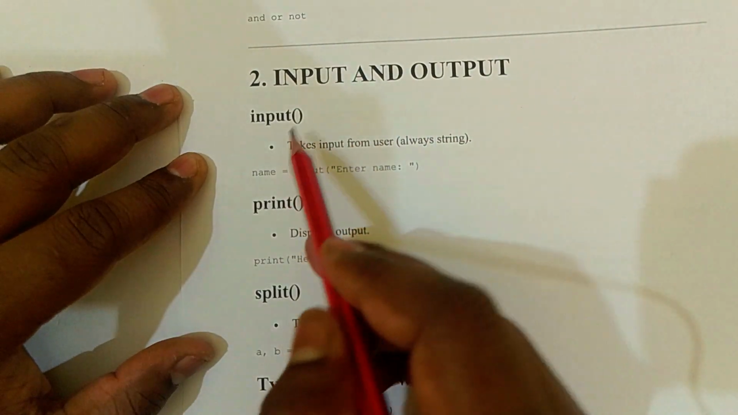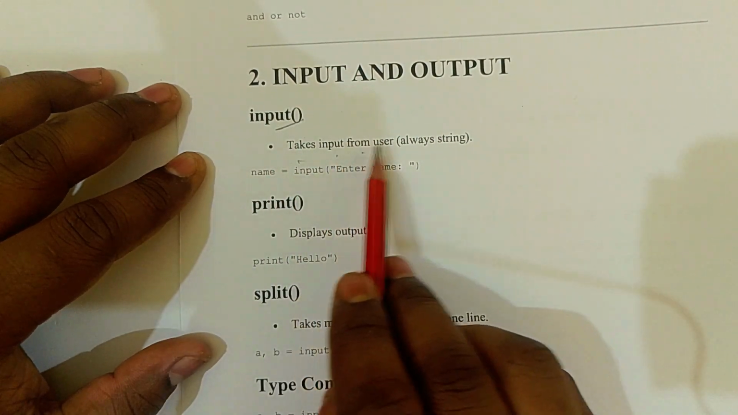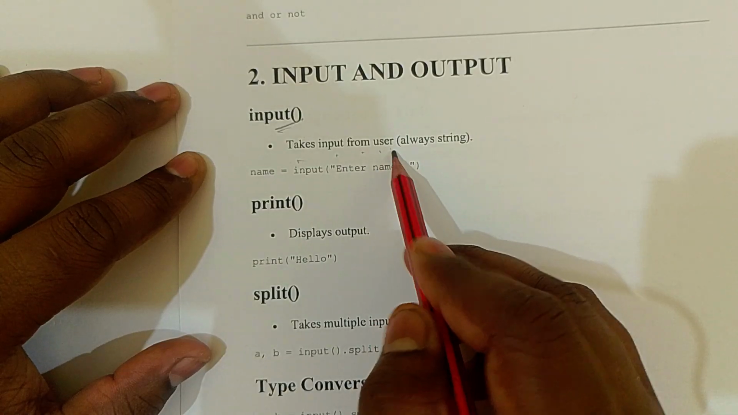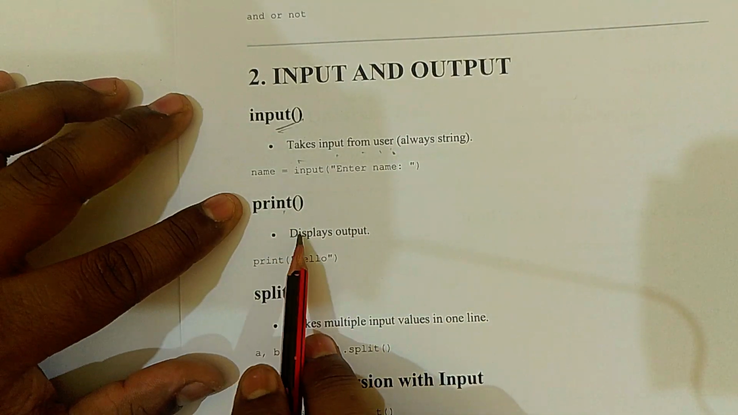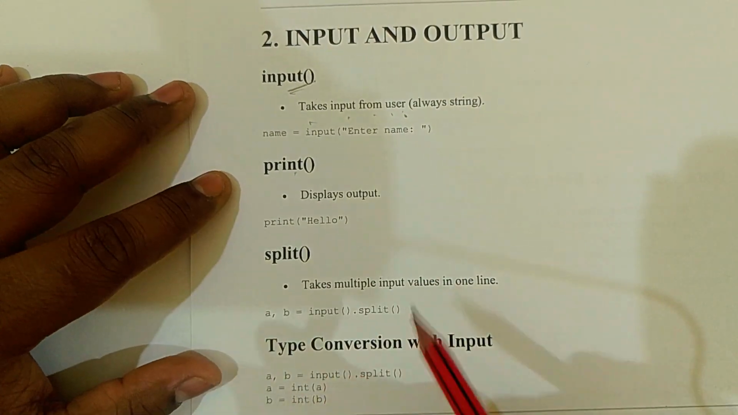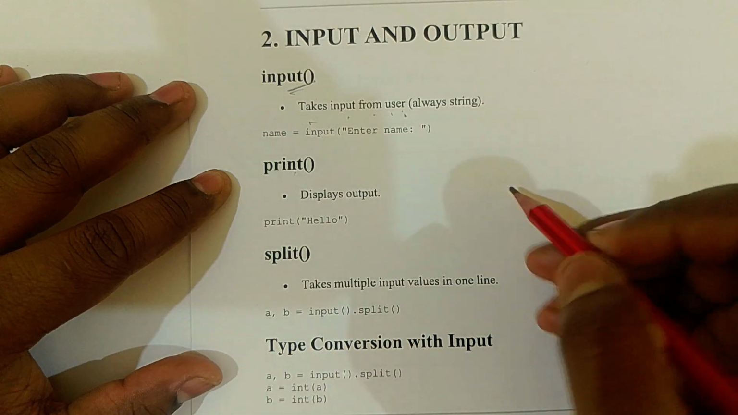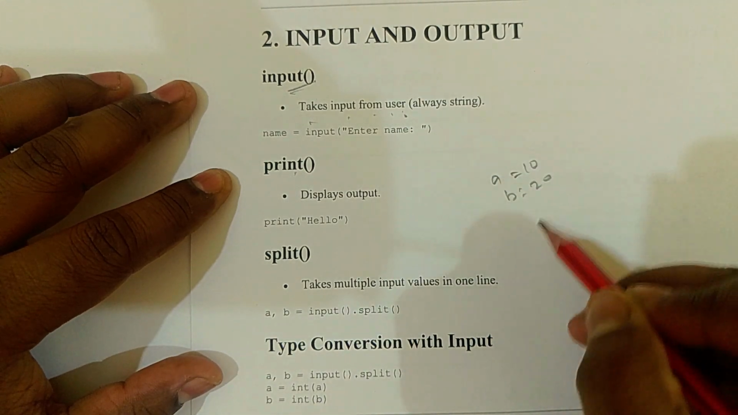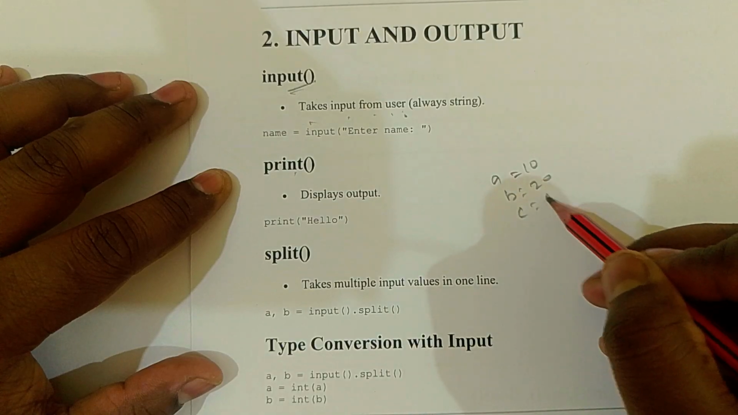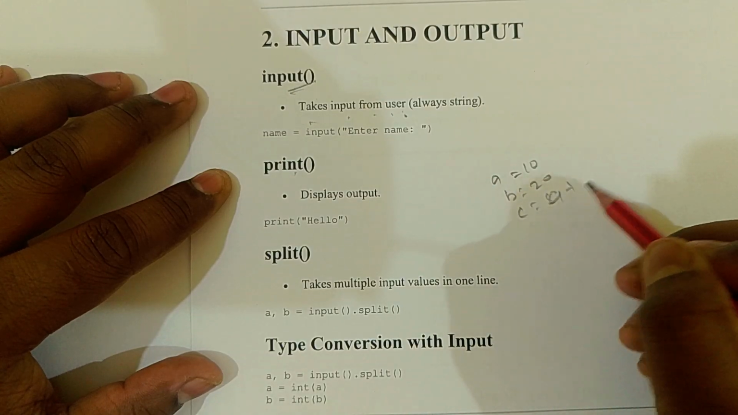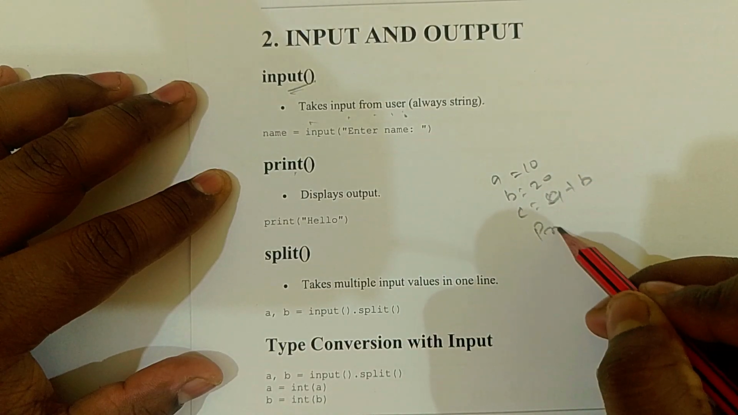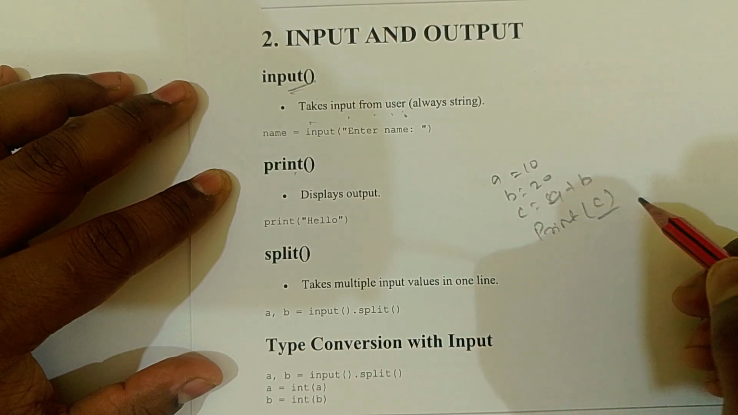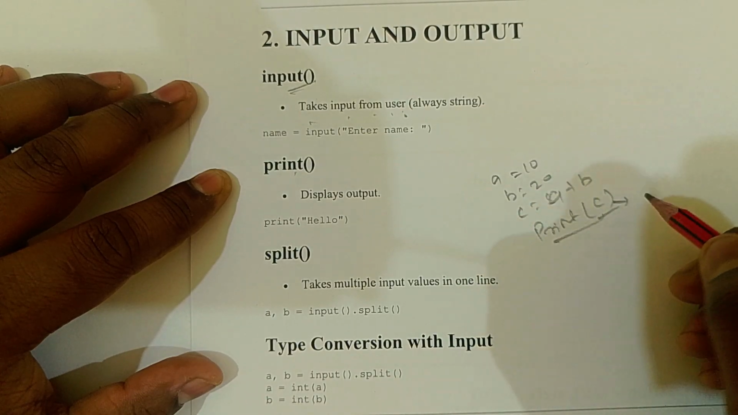Let's explain the input. Input is used to take input from the users, and print displays the output. Let's take an example: a is equal to 10, b is equal to 20, and we sum a plus b into c, and then print c. This will print the result.